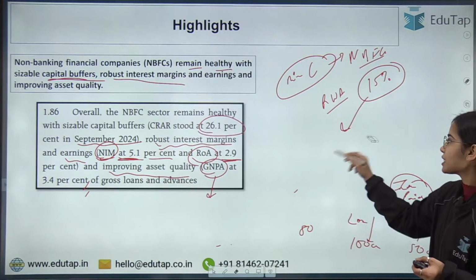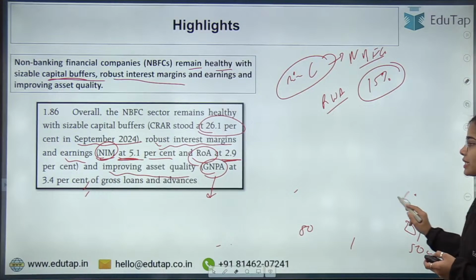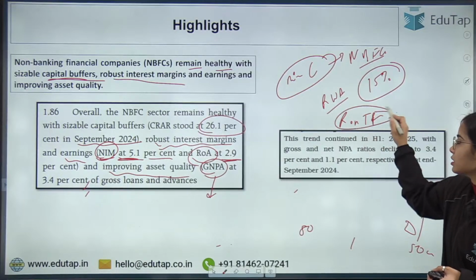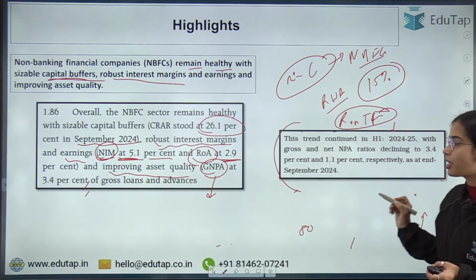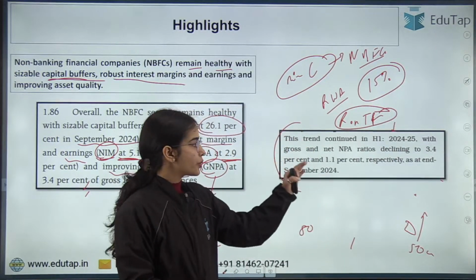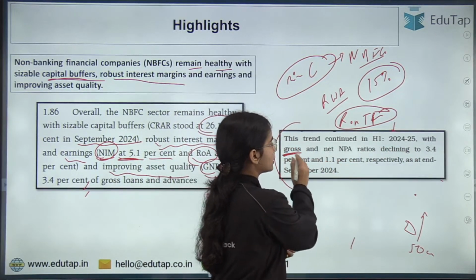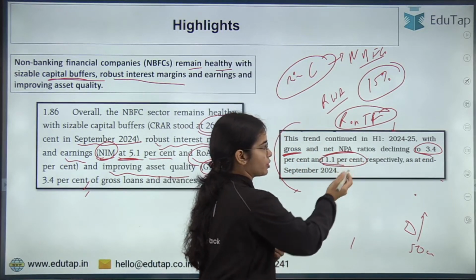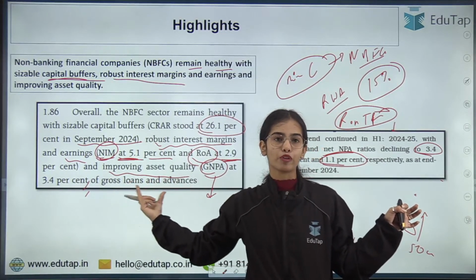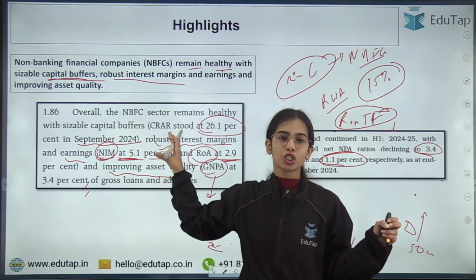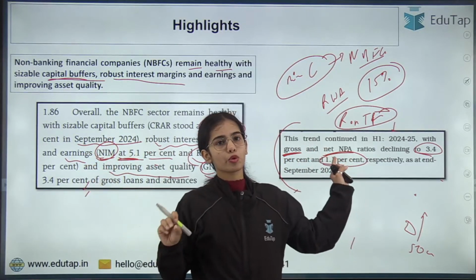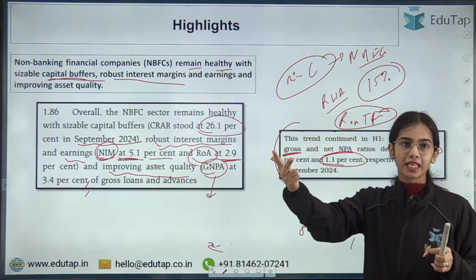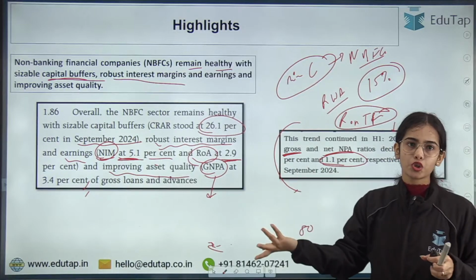Now the same data points are also given in the Report on Trend and Progress of Banking. This is the part from the Report on Trend and Progress of Banking. So here you can see that the GNPA of the NBFCs has declined to 3.4% and the NNPA has declined to 1.1%. So the GNPA has declined to 3.4%, that is FSR is saying the same. So the NBFC data is the same in the FSR and the Report on Trend and Progress of Banking. Okay, the capital buffers are good, GNPA is declining, NNPA is declining, profitability is high. So this is all we want, right?